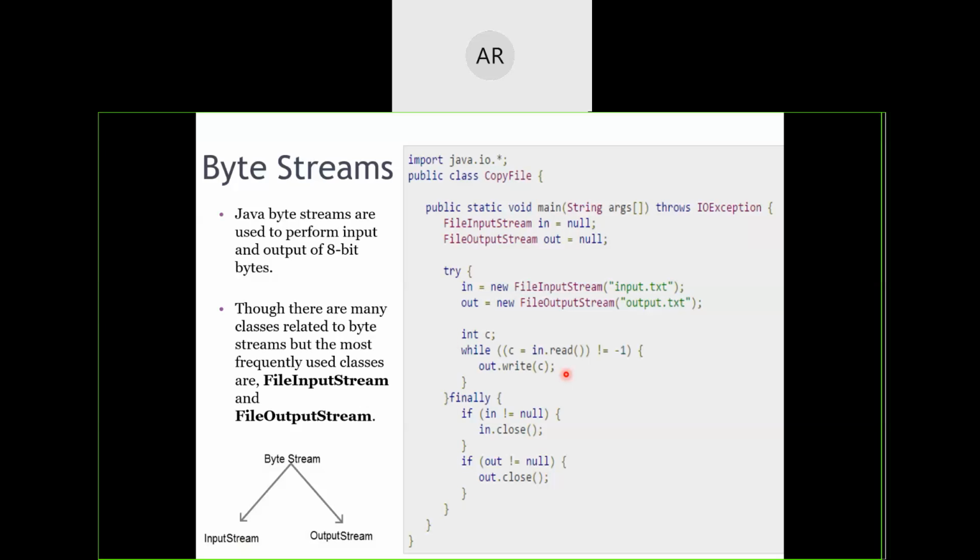Suppose I'm thinking that a student will enter a PIN number. So I'm thinking that the student will make an error in entering the PIN number, like the PIN number value may not be correct, or only the last 3 digits of the PIN number will be entered, or sometimes the PIN number will be entered without specifying hyphens in between, or sometimes without specifying the spaces in between. So these things I'm expecting as errors that may occur in my program. So I will think of a solution for them also.